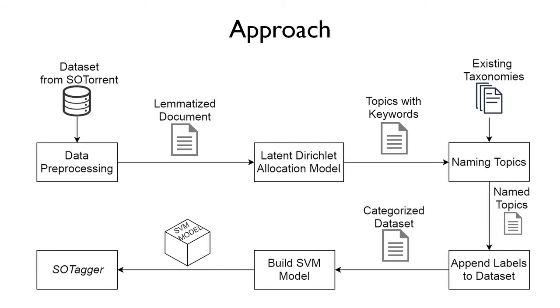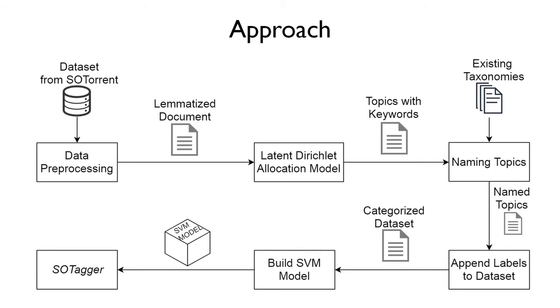Of these, we filtered posts that are questions using the post ID type column. This resulted in a dataset of 20,000 questions. We then pre-processed this data to remove the stop words and punctuation marks. We considered the stop words provided by NLTK library, but we retained certain interrogative words such as what, how, and so on, as they will be contributing to the taxonomy that we are trying to propose.